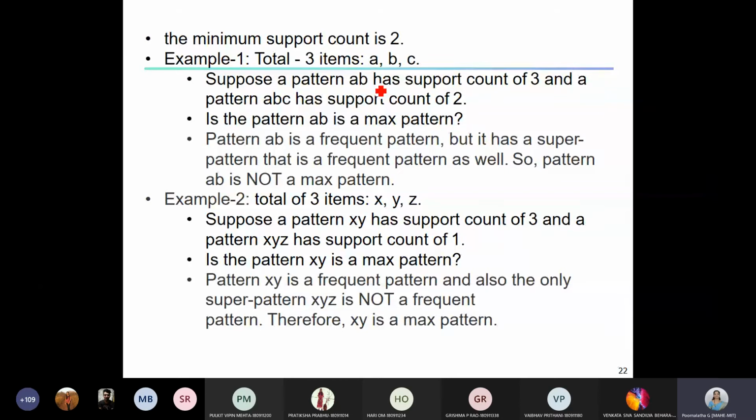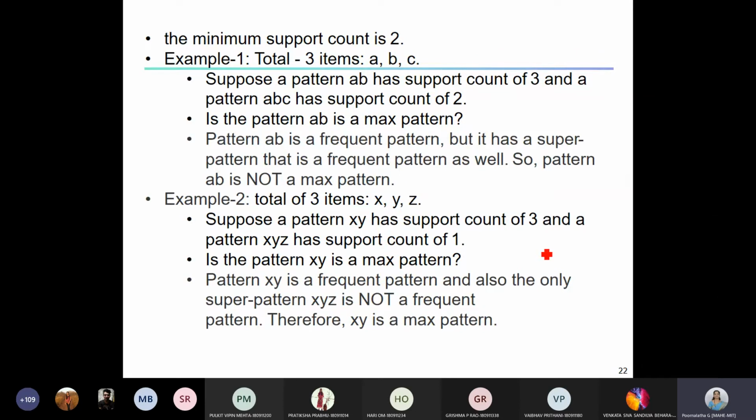Similarly, look at another example. XY has a support count of 3 and XYZ has a support count of 1. Now can I say XY is a max pattern? Yes, I can. Because the XY support count is 3 and we assume the minimum support threshold is 2. Since 3 is greater than 2, XY is frequent. Then what about XYZ?